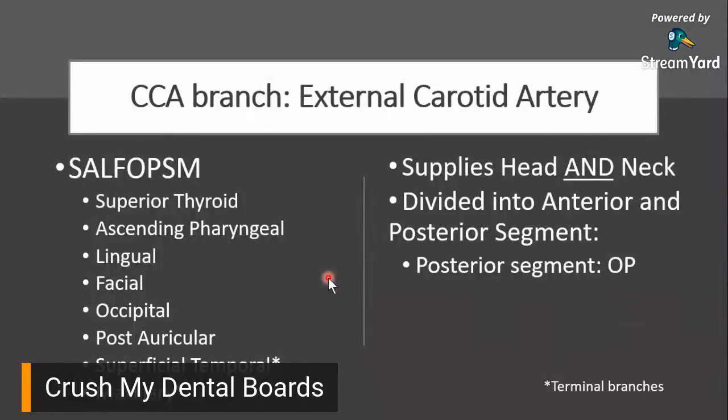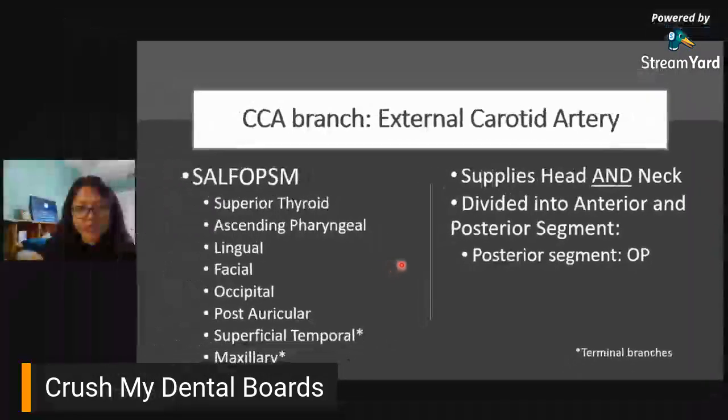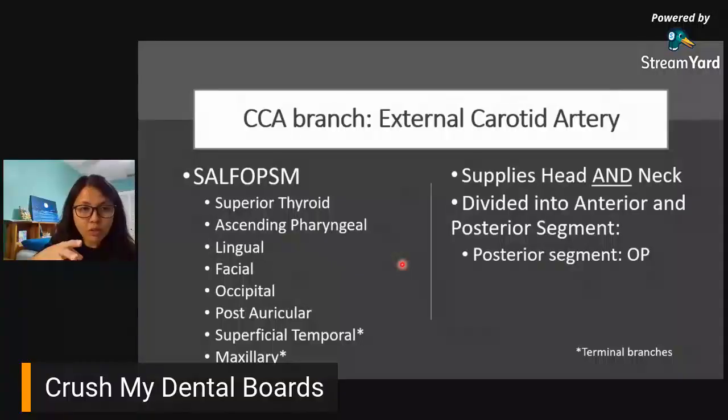Now, your external carotid artery is divided into two segments. It has an anterior segment. Ano ibig sabihin ng anterior segment? It branches out anteriorly, so anteriorly towards the neck and then towards the face. That's anterior. And then you have a posterior segment, meaning papunta sa likod. So when you say it divides into anterior and posterior segments, anteriorly it goes to the front. When you say posterior, it goes back, to the back of the neck, and it goes up.